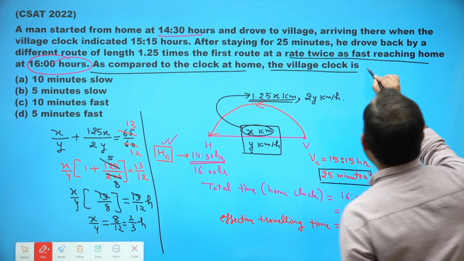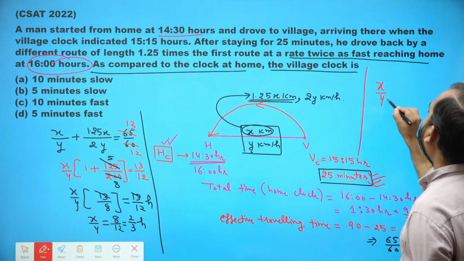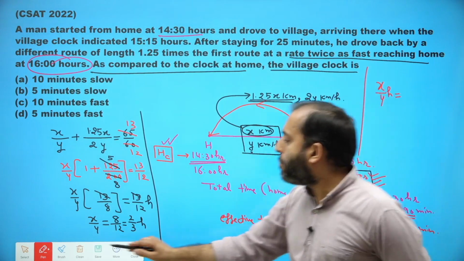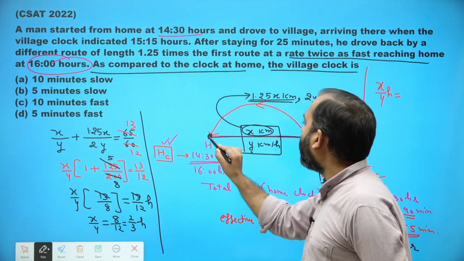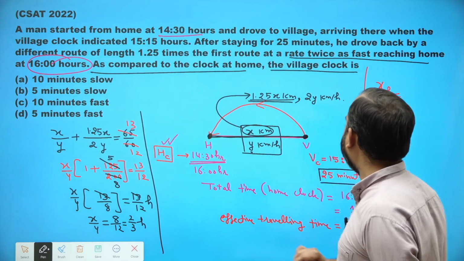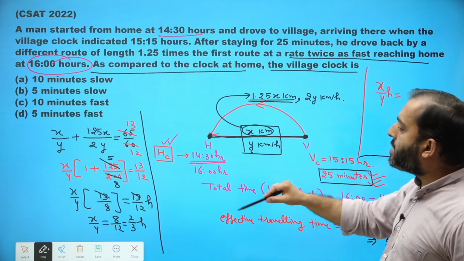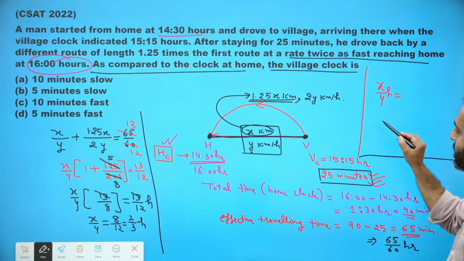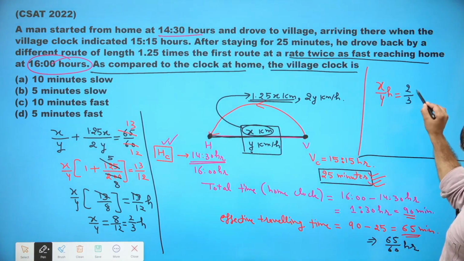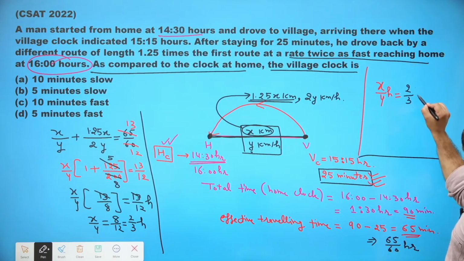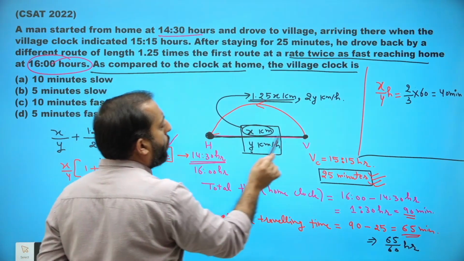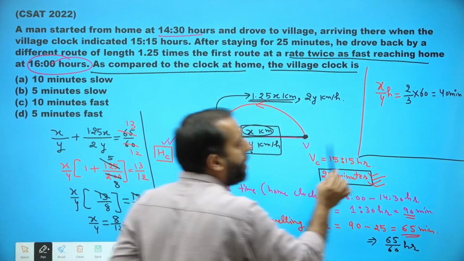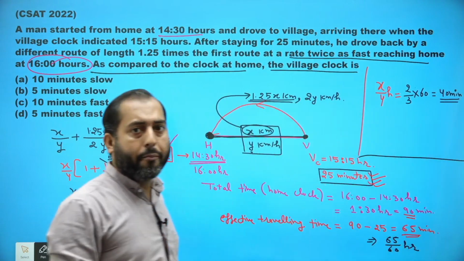Now, what is this 2 by 3 hours? What is x upon y? This was the time taken by the man from home to village. x upon y is the time taken by the man from home to village, which comes out to be 2 by 3 hours. Solving it further, 2 by 3 hours multiplied by 60 comes out to be 40 minutes. So if he travels from home to village by his original route, time taken is 40 minutes.